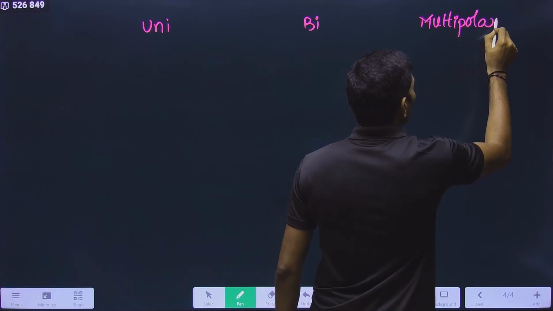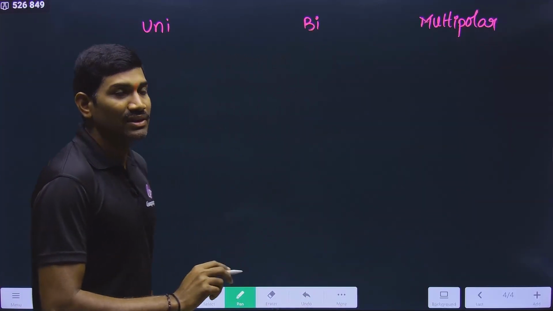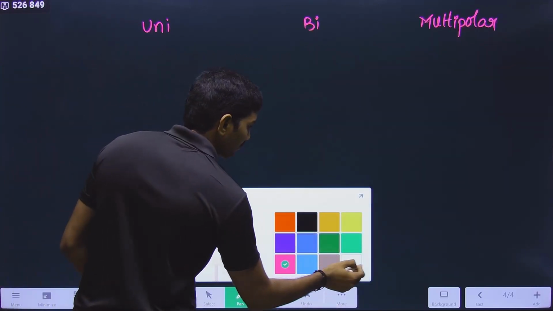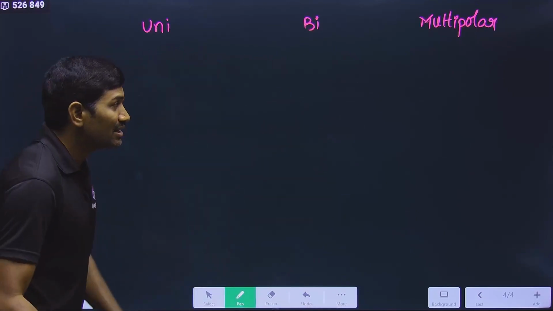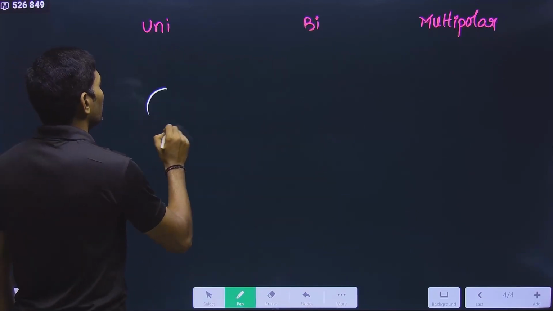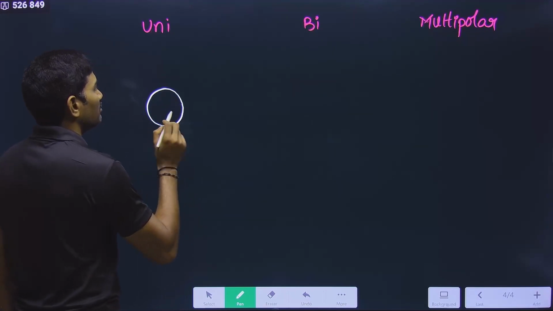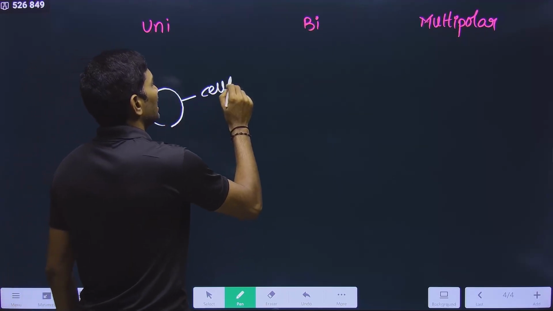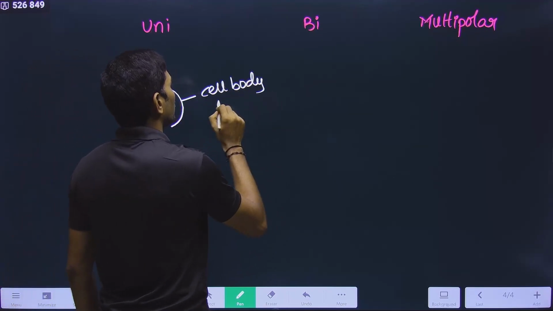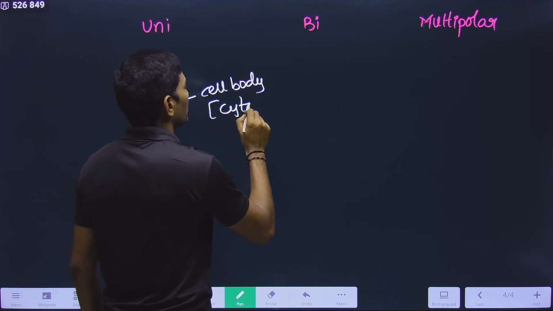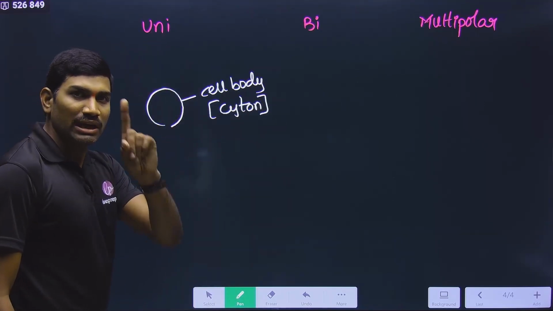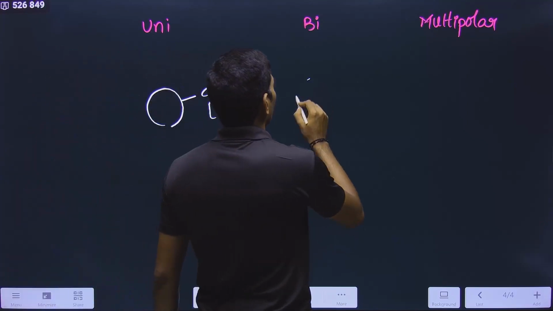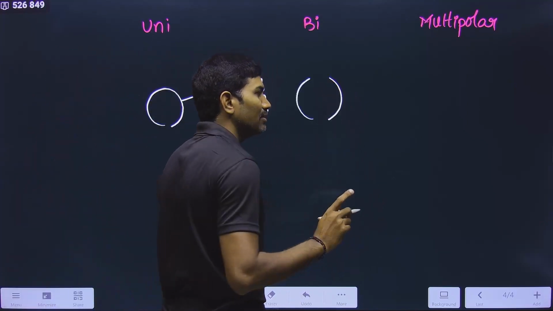Now you need to observe the similarities and differences. Observe the diagram carefully. Whether it is unipolar, bipolar or multipolar, it should have the cell body. This is the cell body, also called cyton. Unipolar has one cell body, bipolar has one cell body, and here also there is one cell body.